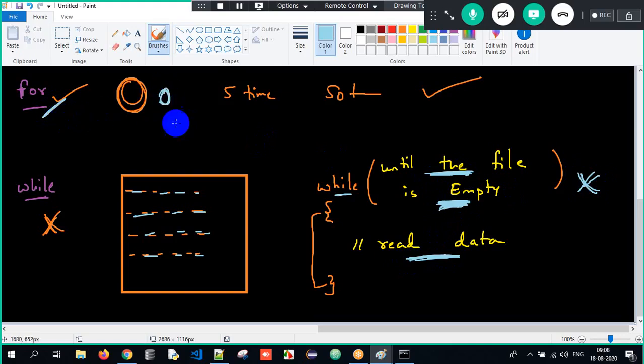So for loop means you know how many times to repeat. Do this job 5 times, 10 times, 20 times, 30 times. You know how many times to repeat a task, you will always choose for loop. While loop, when do we choose? When I do not know the endpoint, I need to keep on looping until a certain condition. I'm not sure what that condition is. It might be 5 words, 50 words, 500 words. I'm not sure when I will stop. Only when the file is empty, based on the condition I have specified.